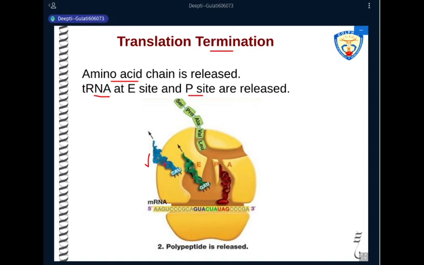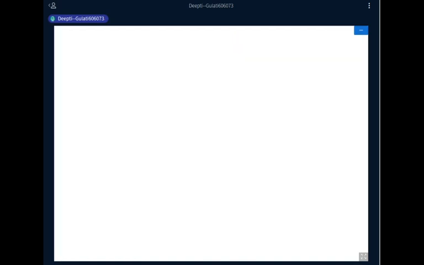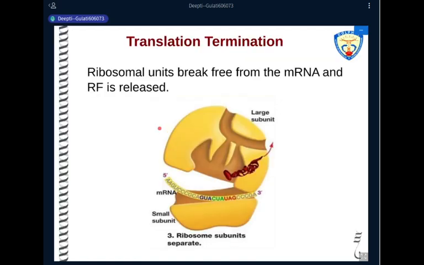So the molecule from the E site is released, the molecule from the P site is released, the polypeptide chain is released, and then the ribosome subunits separate from each other. So the small subunit and the large subunit separate from each other. Messenger RNA will be released and the release factor is also released.